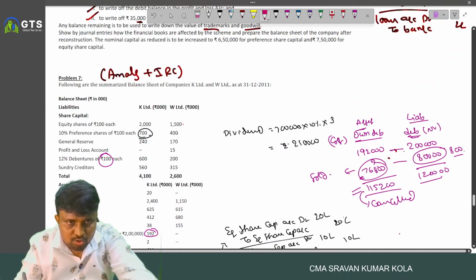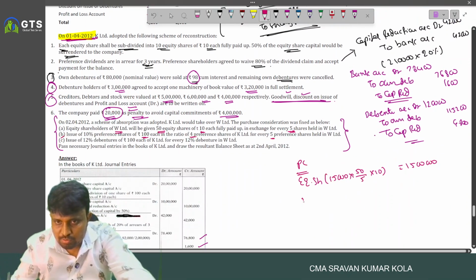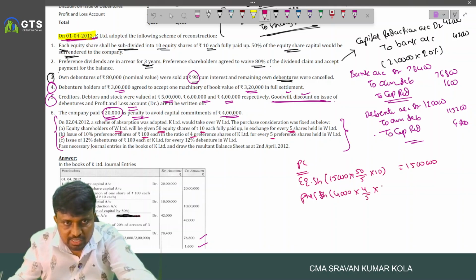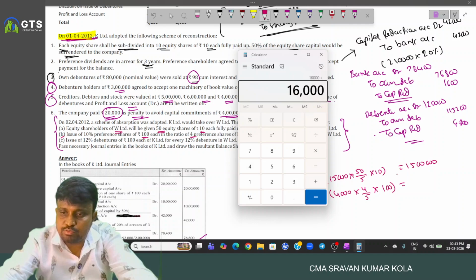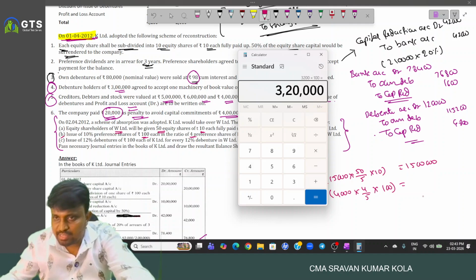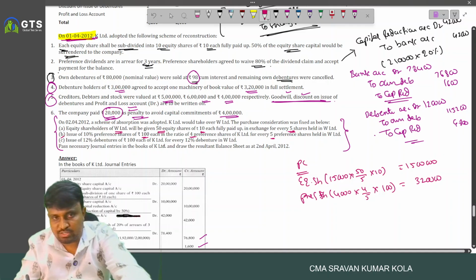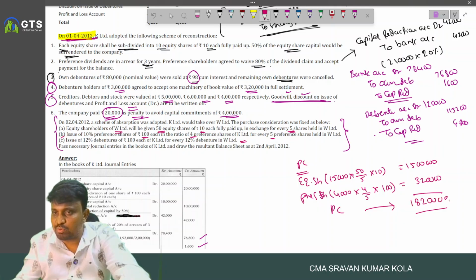And how many preference shares are there? 4 lakhs by 100, 4,000. So preference shares 4,000 into 4 by 5 into 100, that is 3 lakh 20,000. And issue of 12% debentures of K Limited for every 12% debenture. This payment to the debenture holder is not considered as a part of PC. So PC equals 18 lakh 20,000.